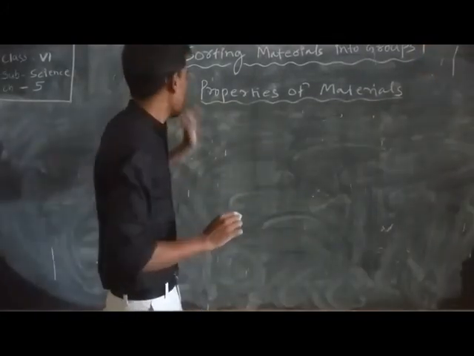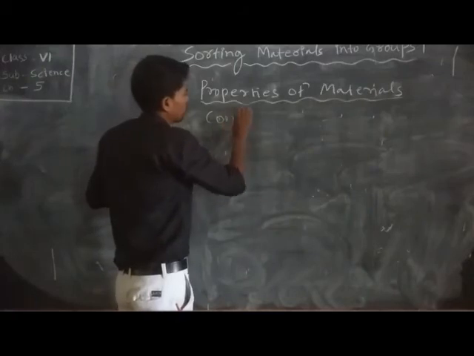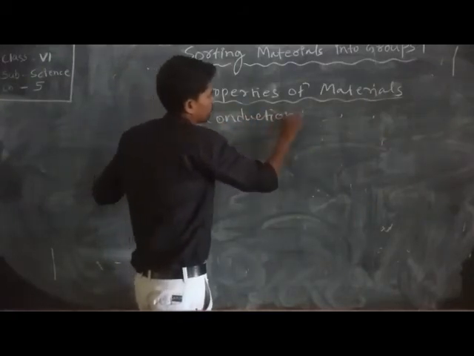Okay students, now we come to conduction of heat.